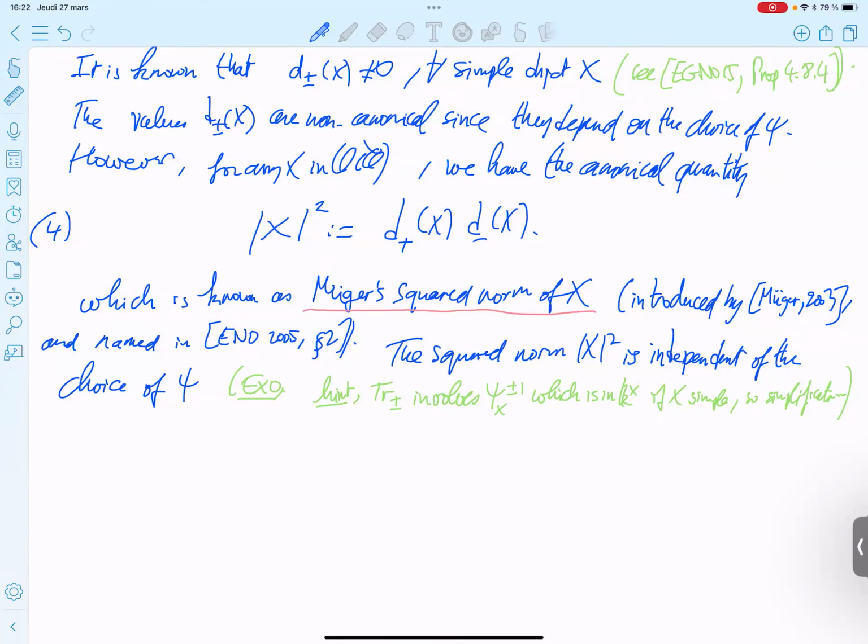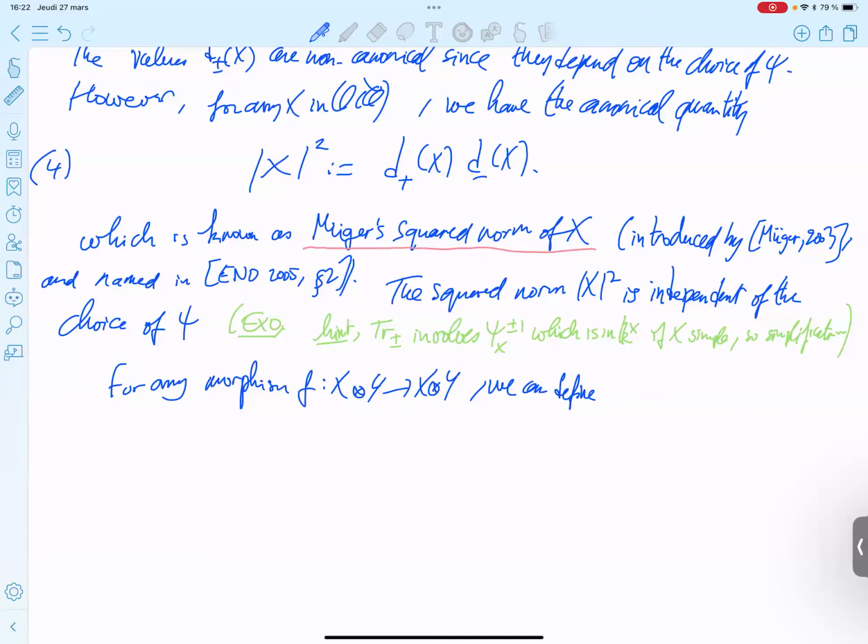So let me explain. For any morphism f from x tensor y to x tensor y, we can define this variation of trace, which is denoted with maybe a little abuse of notation. I don't know if it really makes sense.